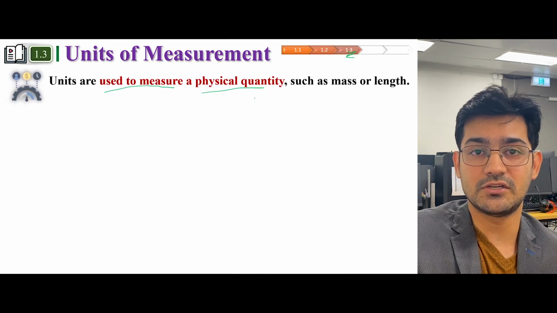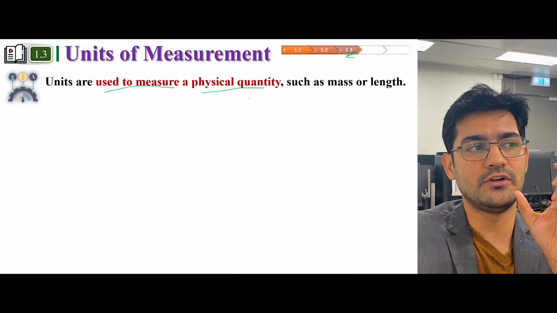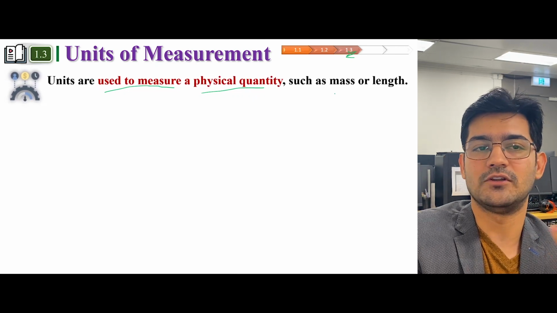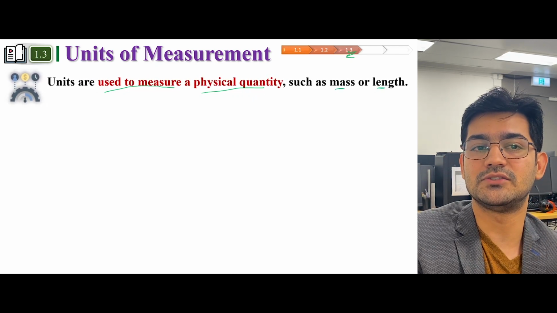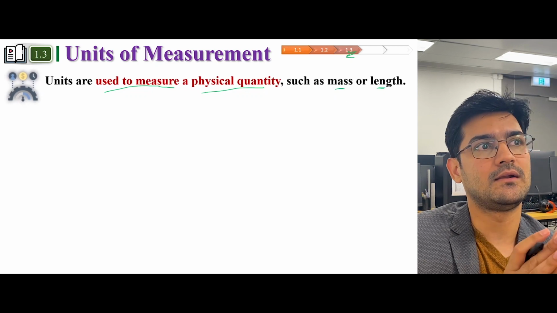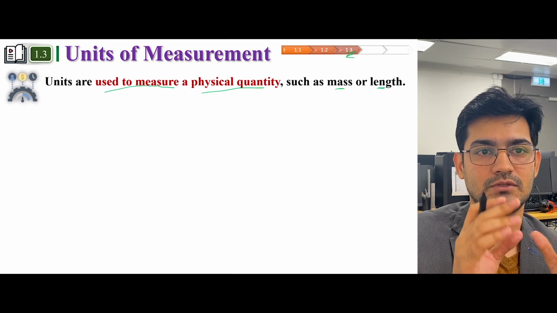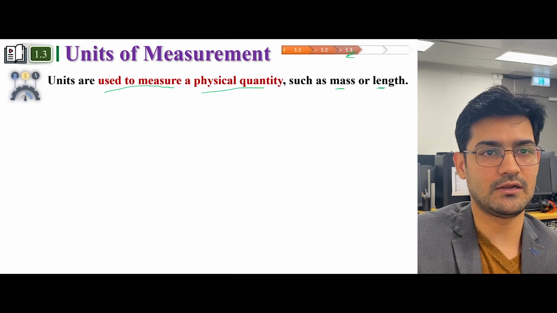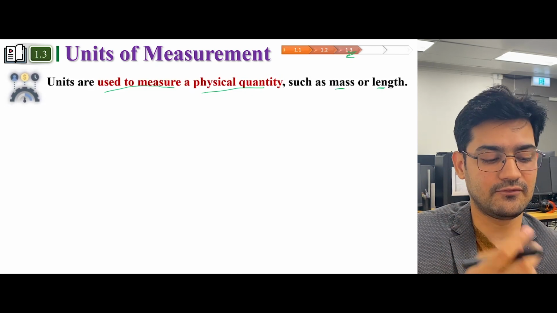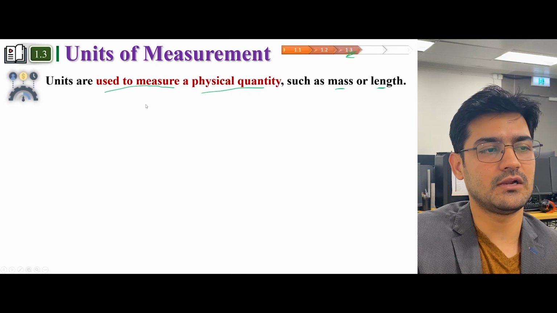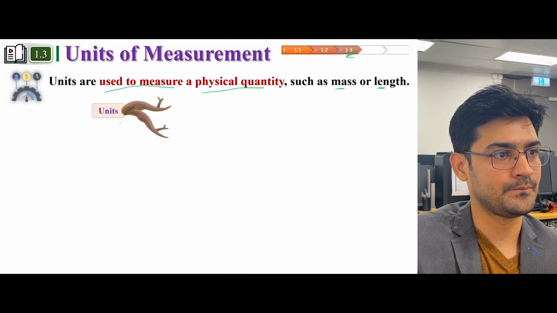In order to measure a physical quantity, you need to define some units. For example, you have a physical quantity mass, you have a physical quantity length, but how do you know how much mass? What is a mass? So you need to define some kind of unit to get a sense of that physical quantity. And you're going to understand this more later.